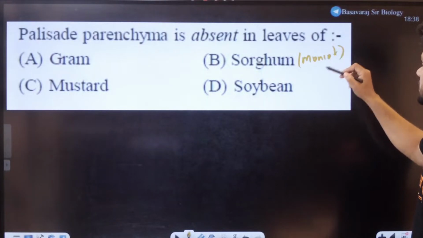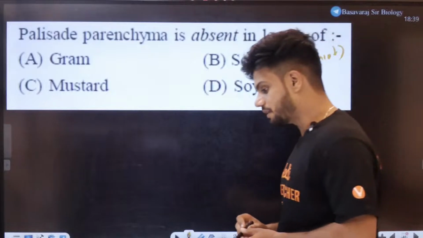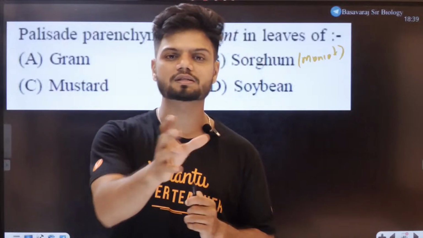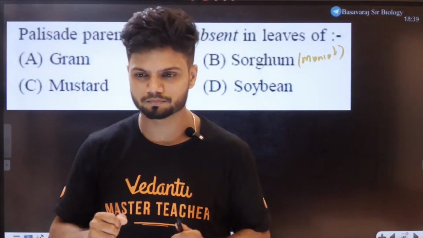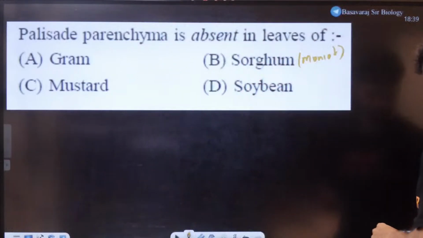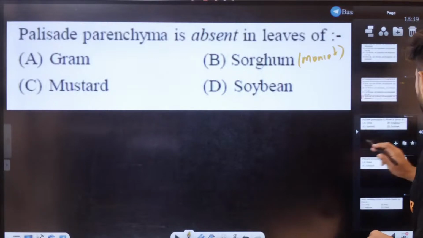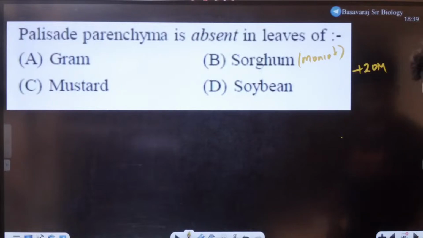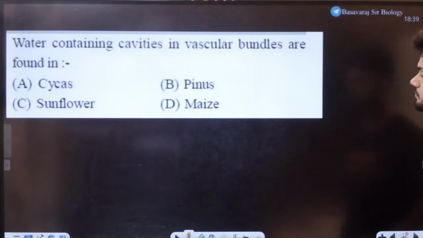So such questions are very important. Such questions may make you realize that you need to know basic examples of monocot and dicot to answer them. Basic examples you should know. Okay. So plus 20. 20 questions done already, students. Okay, look at this question now.